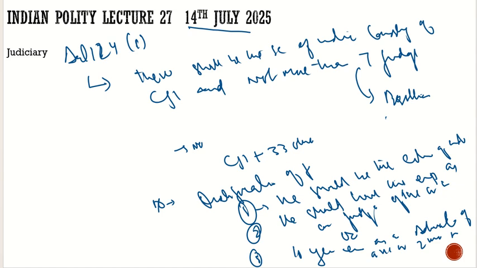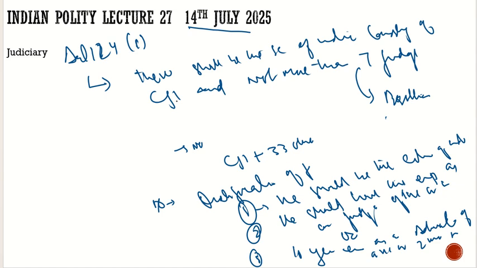Now the second criterion, he should have 5 years of experience as a judge of one or more high courts. This is the first criterion. If it is not fulfilled by the person, then what is the other criterion? The other criterion is that he should have 10 years of experience as an advocate of a high court or two or more such courts. So this is the second criterion.